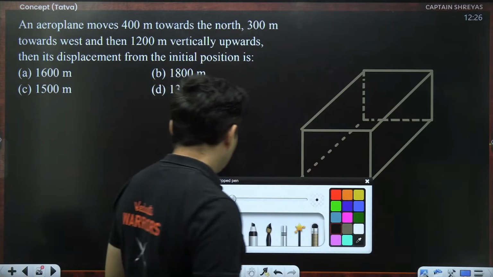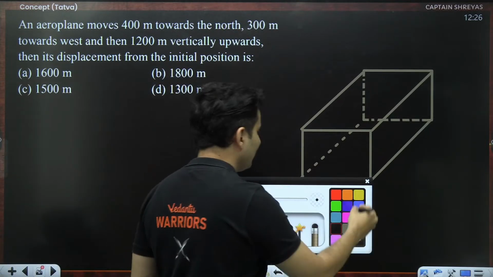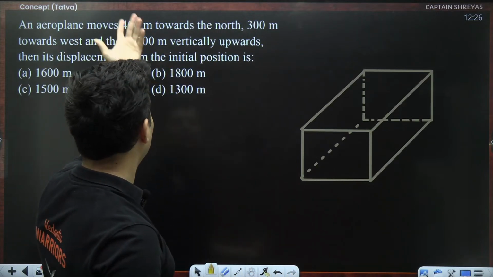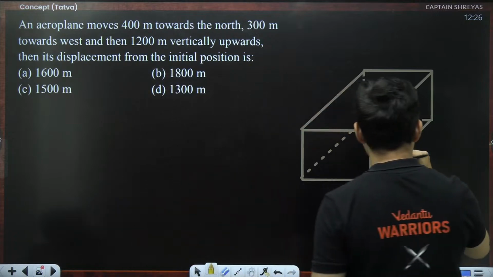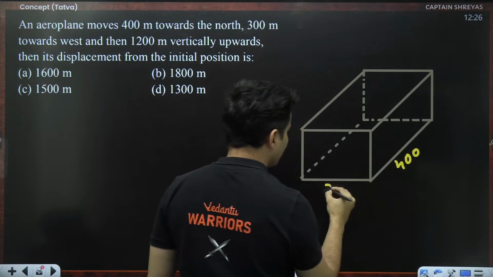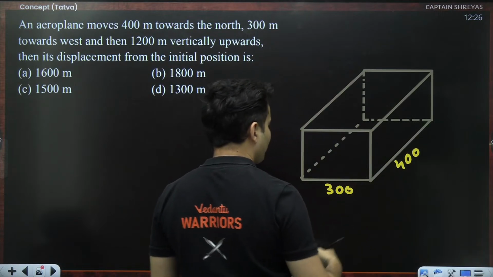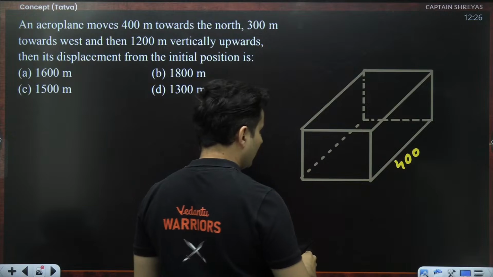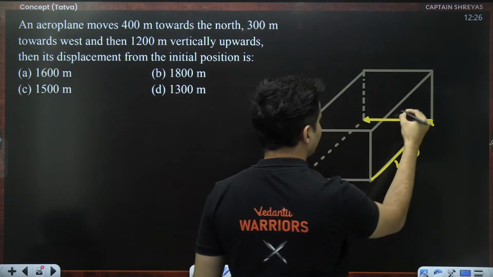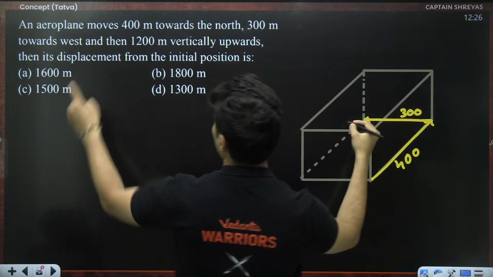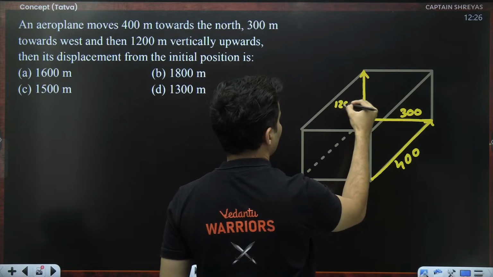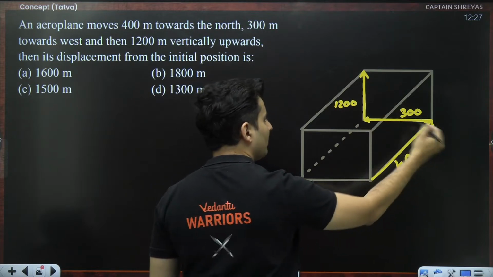See, you're moving something in x, something in y, something in z. Basically, it's a 3D problem. Aeroplane moves 400 meters north. Let's say this is 400, and 300 meters west, maybe this is 300 meters. So it moves 400 meters north and then 300 meters west. And then 1200 meters vertically up. So this is basically 1200. Essentially length, breadth and height.